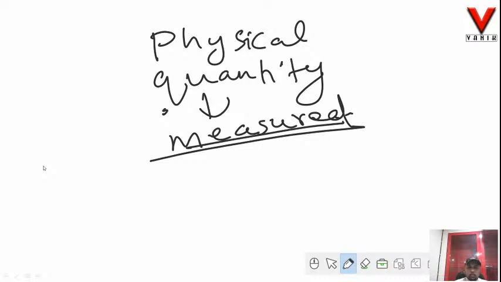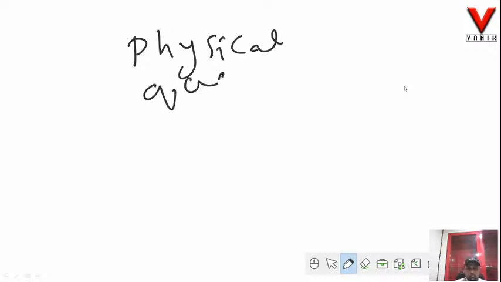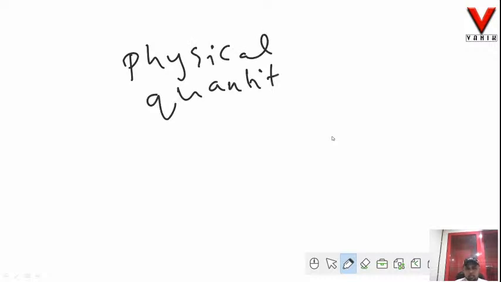Well, so now this physical quantity. The physical quantities are basically of two types.